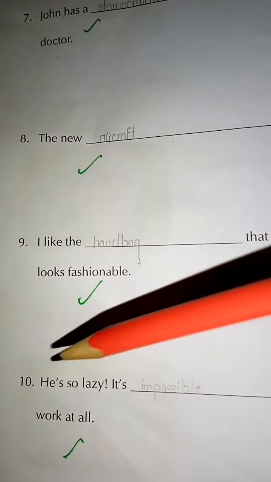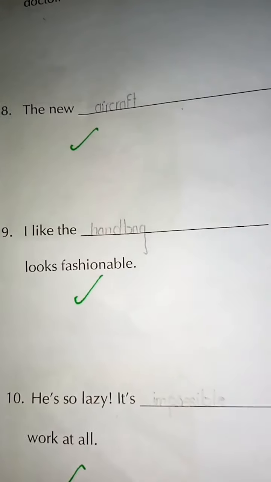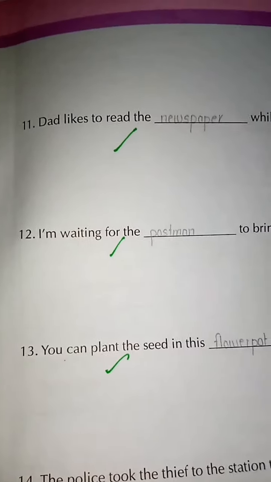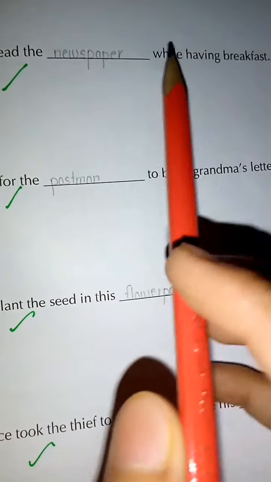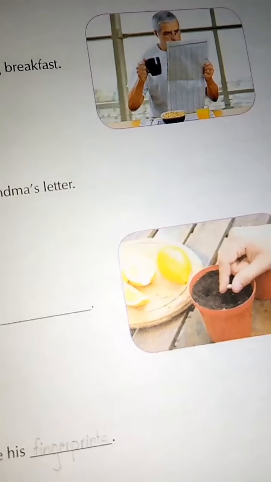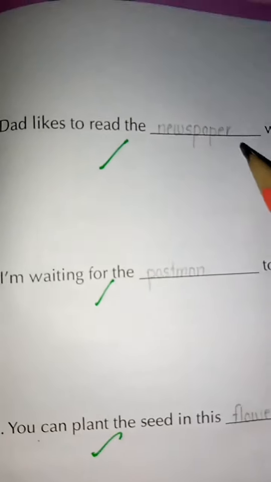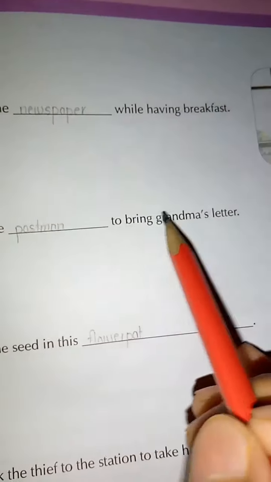Number 10, he is so lazy. It's dash to make him work at all. It's impossible to make him work at all. Number 11, dad likes to read the dash while having breakfast. From the picture you can find the word, that it will be newspaper. Number 12, I am waiting for the dash to bring grandma's letter.